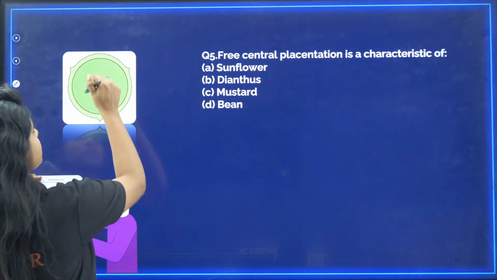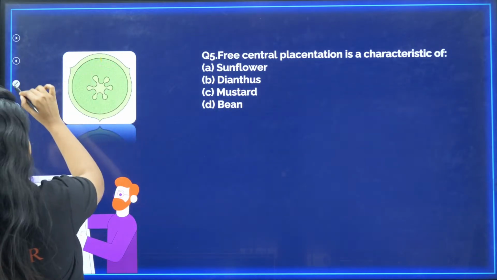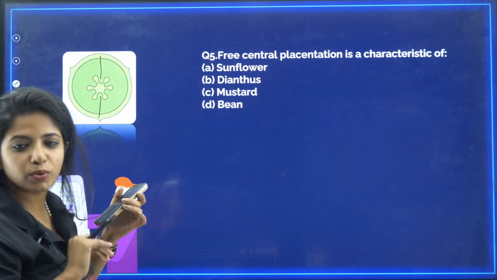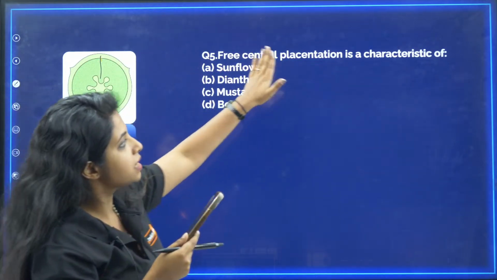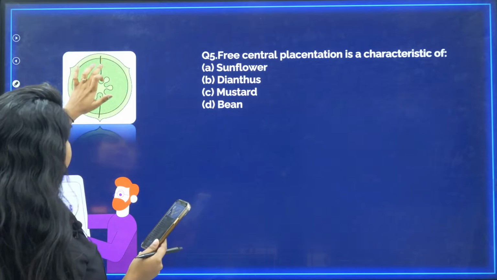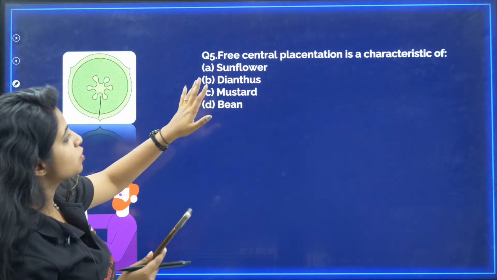Now sometimes there could be septum around it like this. This is known as false septum. So basically free central placentation is something that you would be seeing in what? Sunflower, dianthus, mustard and bean.